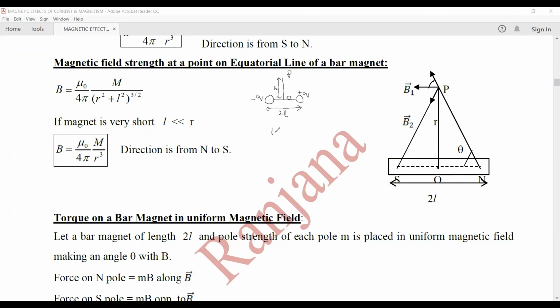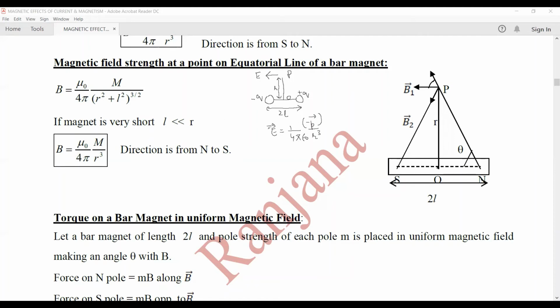So the electric field on the equatorial line is given by 1 upon 4 pi epsilon naught P upon R cube. And the direction of the electric field on the equatorial line is opposite to the dipole moment. We know that the dipole moment is from minus Q to plus Q. Here the electric field at the point P will be opposite to the dipole moment. So similar to it, we'll write the magnetic field on the equatorial line.